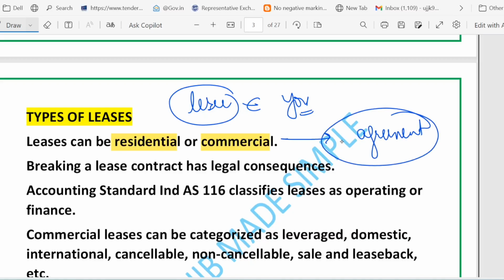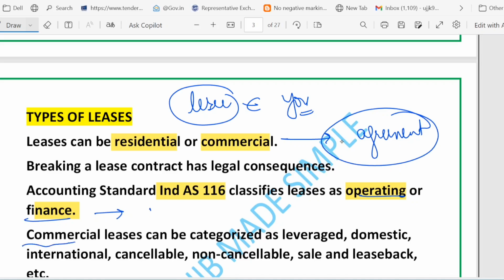And under the accounting rule, what is the accounting rule? IND AS 116. As per this accounting rule, leases are usually classified as operating lease or finance lease. So these are the two ways that leases are classified. One is called operating lease, second is called finance lease, right? They affect how they appear in the finance book.